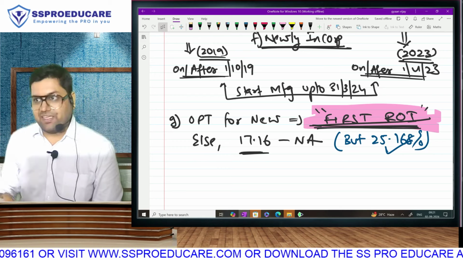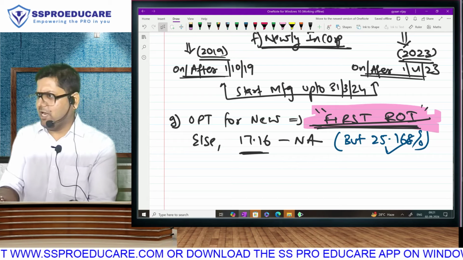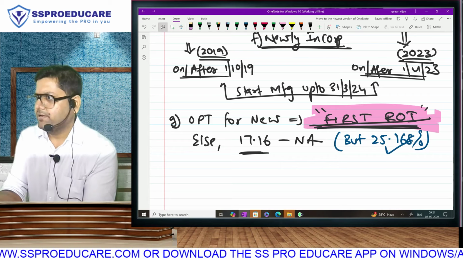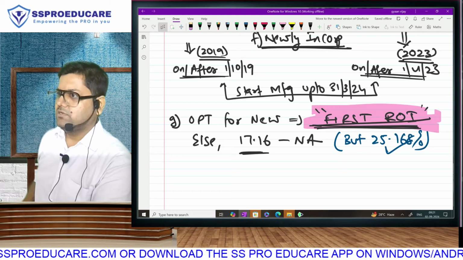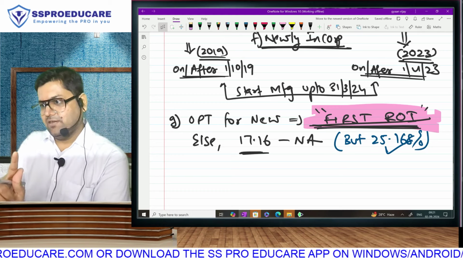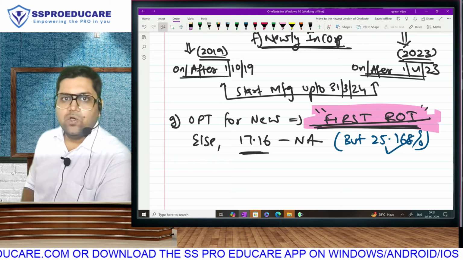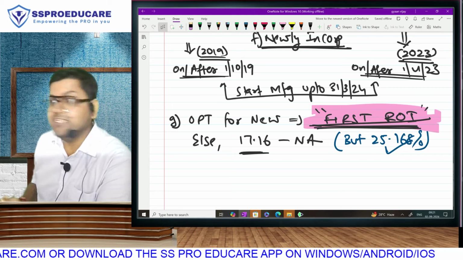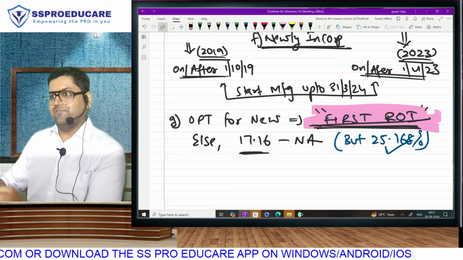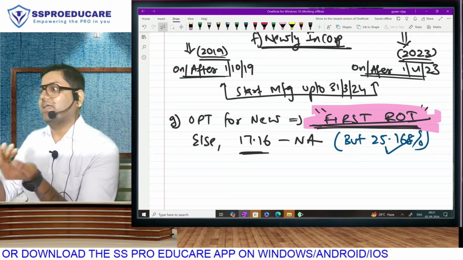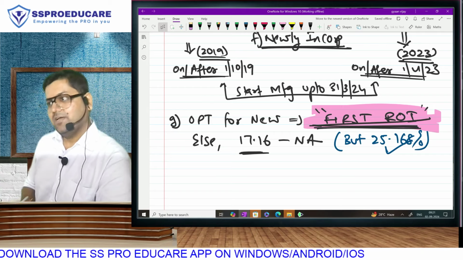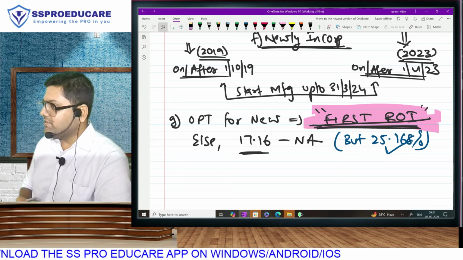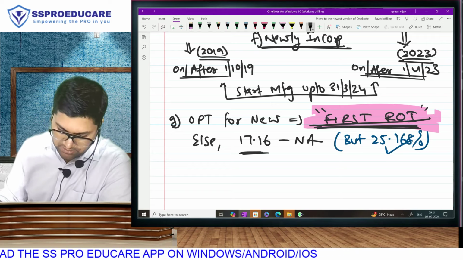Or new regime of 25.168, which also you are allowed, but 8% ज़्यादा है. That you can take after some years also. 17.16 in the first year, 25.168 whenever you want. But notice this, once you go, whether 17.16 or 25.168, you can never come back to the old regime. Abhi clear हुआ? Everyone? Okay, fantastic.